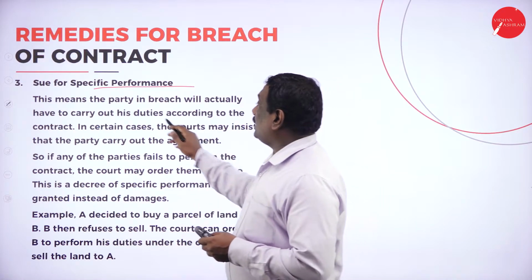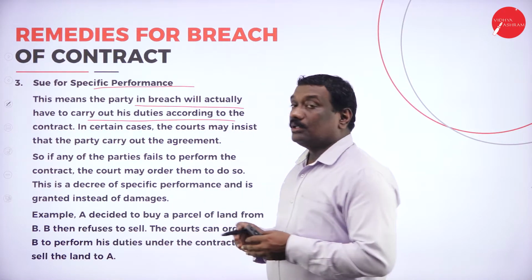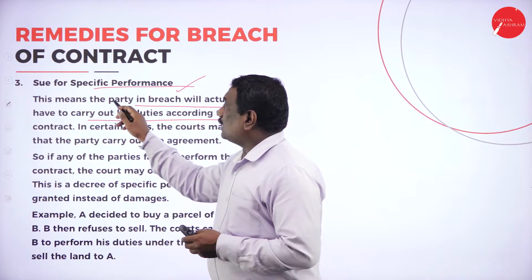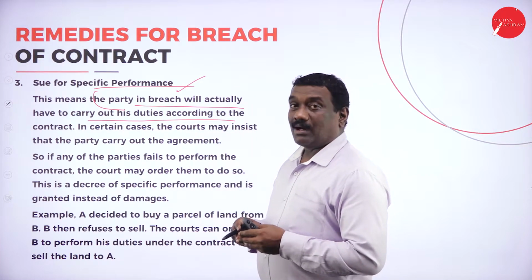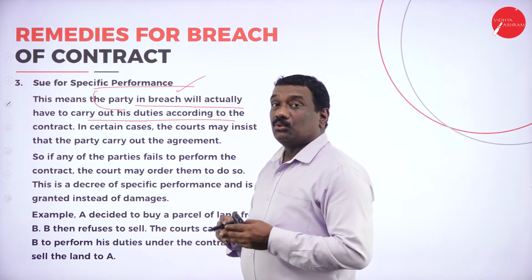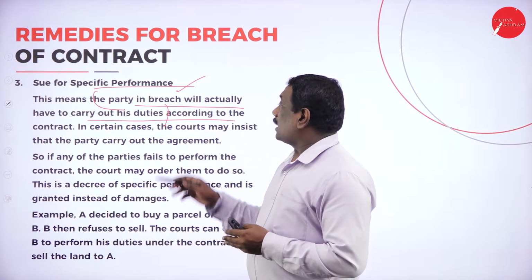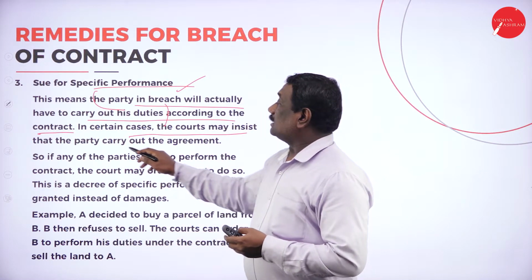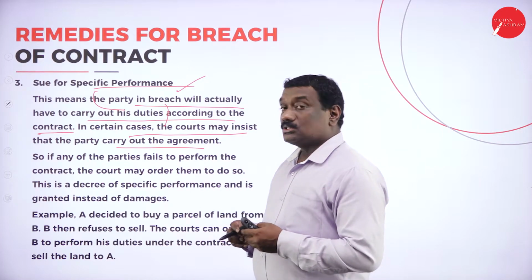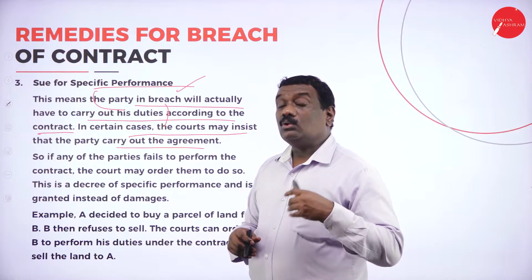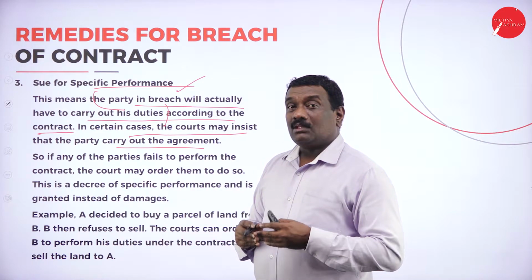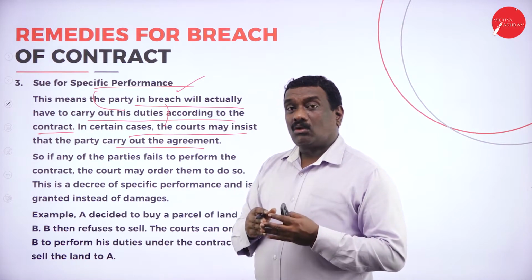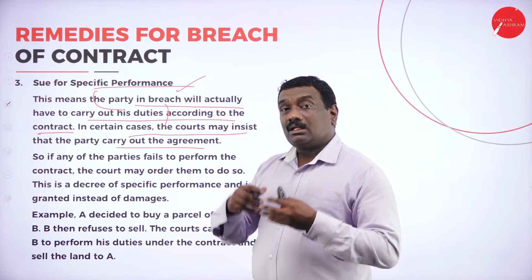So this means the party in breach will actually have to carry out his duties. Under this third remedy, sue for specific performance, whatever duties there are have to be carried out according to the contract. In some cases the court will insist that the party carry out the agreement. Where he is not able to do his duty, the party who has broken the contract will, on his own, continue with his duties.